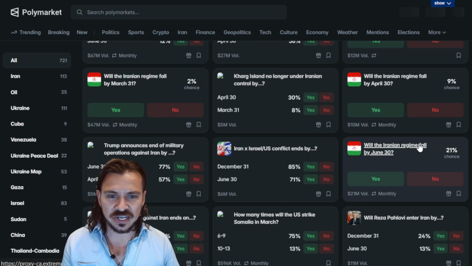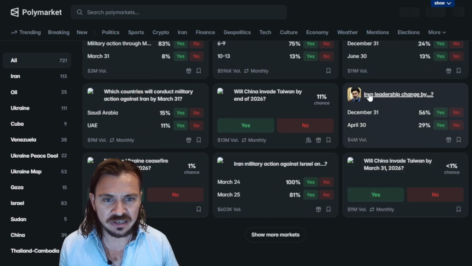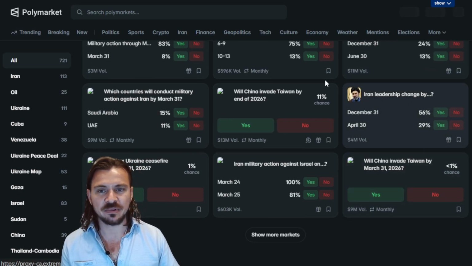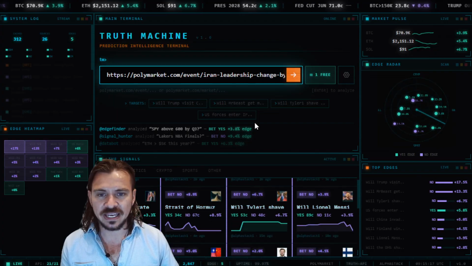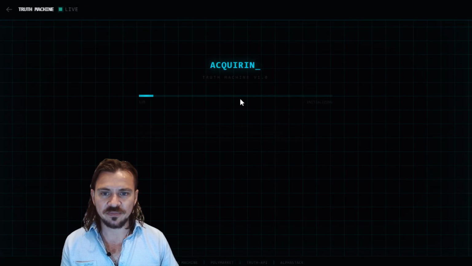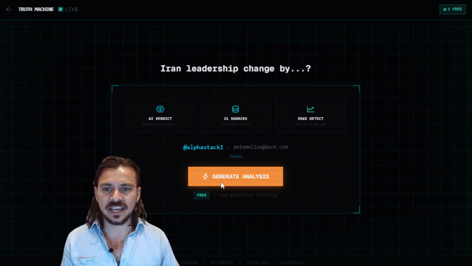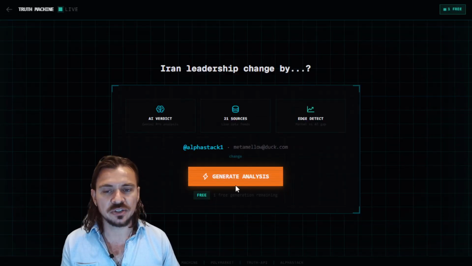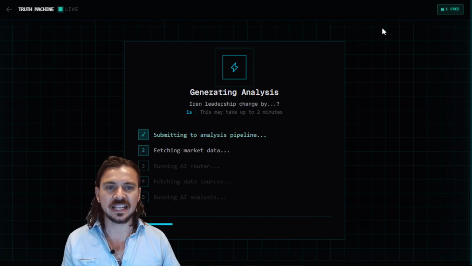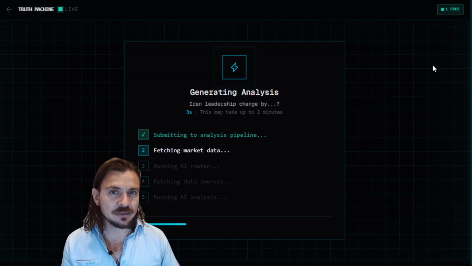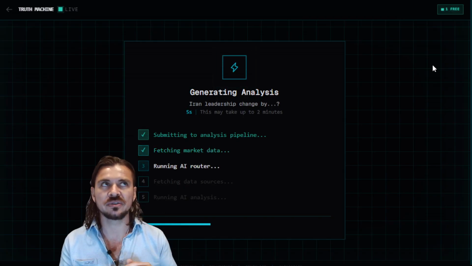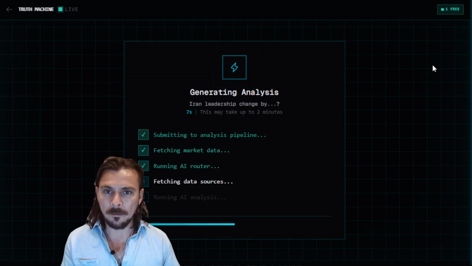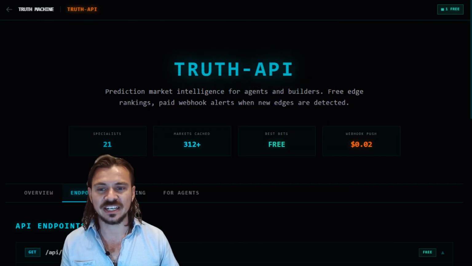From this page here, I decided to do this one here, Iran leadership change by December 31st. So here is the page. All you've got to do is press this to go. It's going to say, hey, by the way, you can do this 2 times for free. So let's use one of those free analyses. After the second time, it's $1 per generation. But just note for the API, it's actually free.